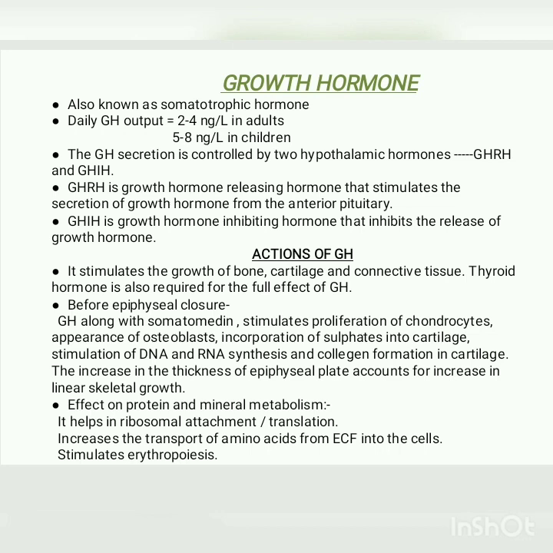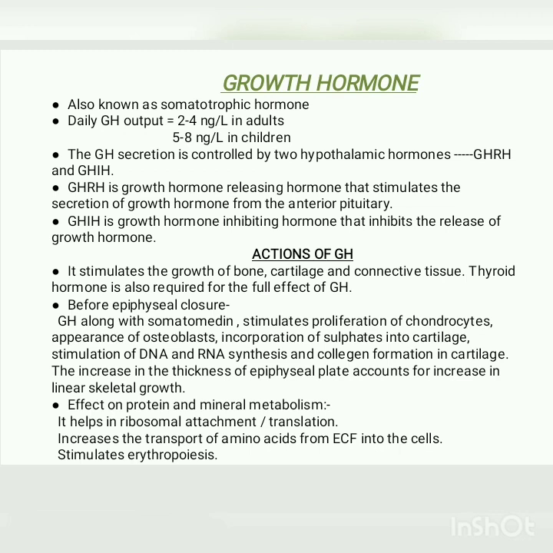Next is the condition before epiphyseal closure. During this, the growth hormone, along with somatomedin, another growth factor, stimulates proliferation, that is division, of the cartilage cells called chondrocytes, the appearance of osteoblasts, that is the bone cells, the incorporation of sulfates into cartilage, and also collagen formation in the cartilage. This results in the thickness of the epiphyseal plate that accounts for the increase in linear skeletal growth.